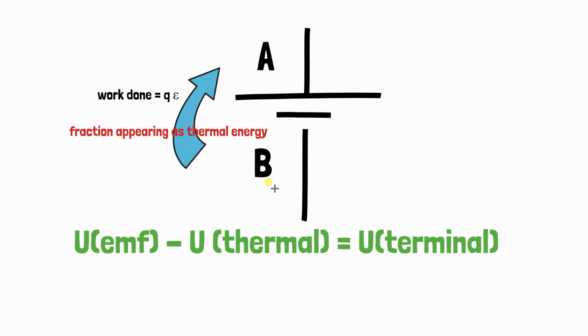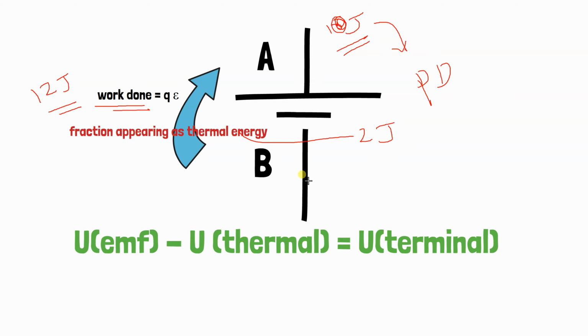Let us check. Let us say 12 joule of work is done due to conversion, generation and conversion to electrical form. Let us say the fraction appearing as thermal energy is 2 joule. So at the terminal we get only 10 joule of energy. This 10 joule appearing at the terminal results in the potential difference.